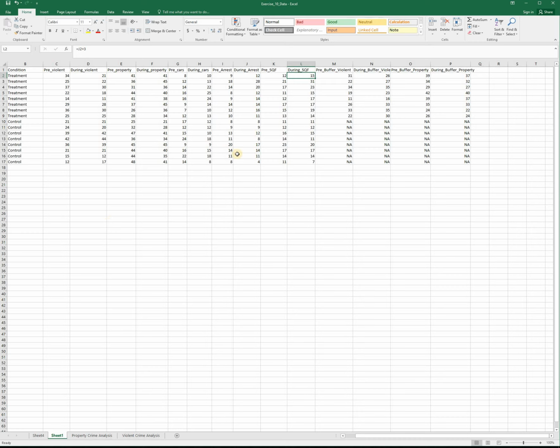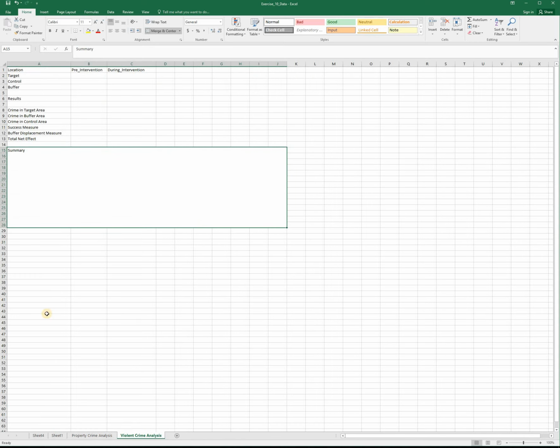What you'll need to do then is repeat what you did with the pivot tables last week. Just to give you a refresher, in your Excel file you should have a tab that says Violent Crime Analysis, and this is what I looked at in terms of last week's in-class assignment. You came up with the counts of crime for the target, control, and buffer locations. You entered the results for the amount of crime in the target, buffer, and control area, the success measure, displacement measure, and total net effect, and then I had you write up a summary. So this tab should already be completed because you did this last week.